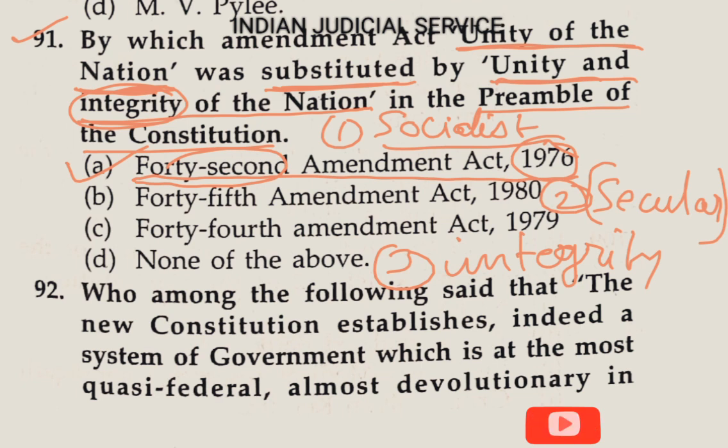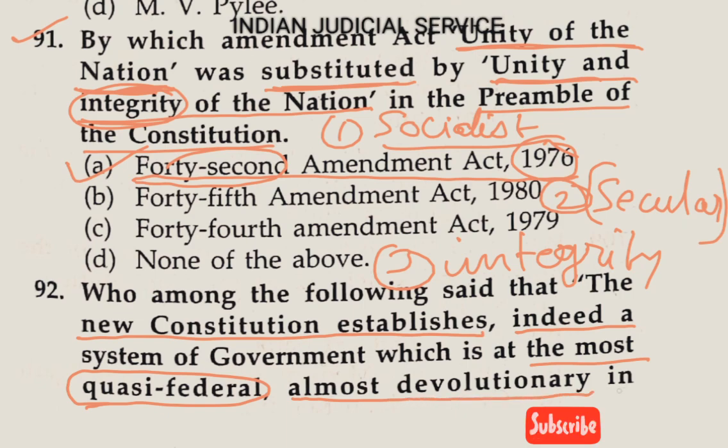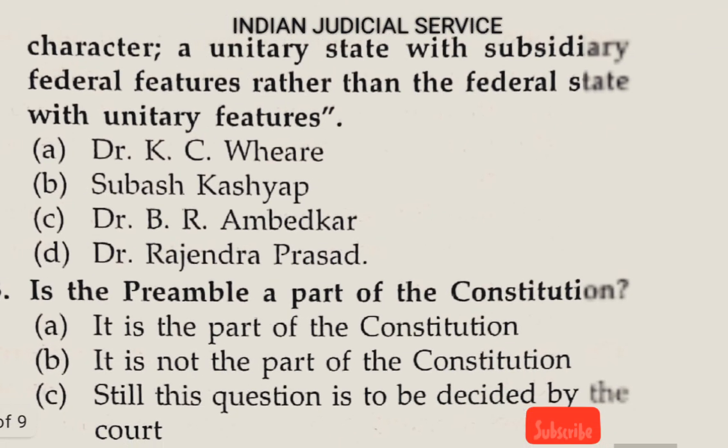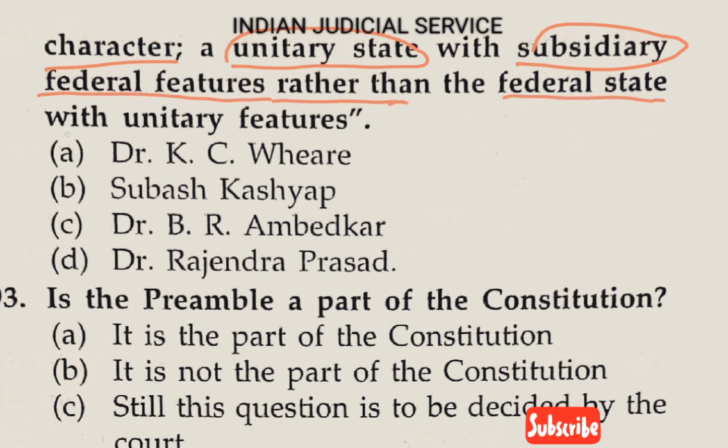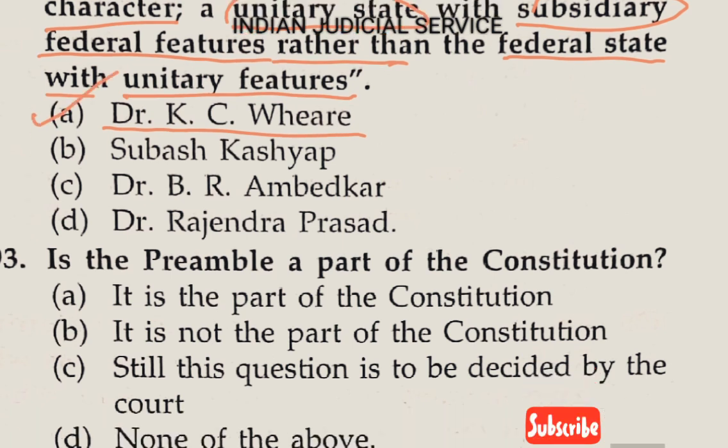Now question number 92. Who among the following said that the new constitution establishes indeed a system of government which is at the most quasi-federal, this is a very important word, quasi-federal, and almost devolutionary in character, a unitary state with subsidiary federal features rather than a federal state with unitary features. This statement is given by Dr. K.C. Wheare. So the answer is option A.